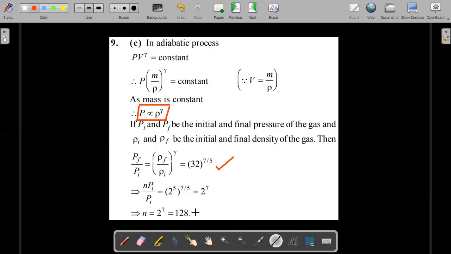Substitute the given information and you'll end up getting the n value that is requested as 128. So pretty straightforward. I hope you have tried it on your own.